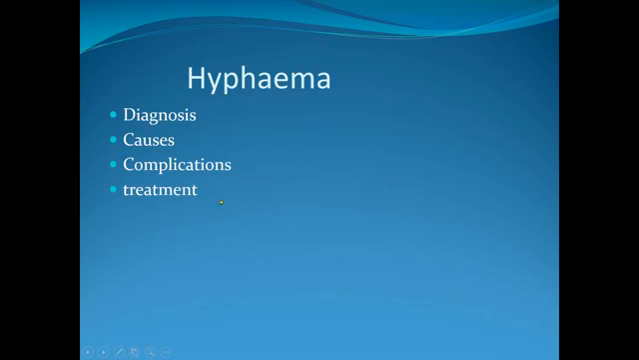Then drops: mydriatics, anti-glaucoma, and steroid. First eye pad bandage for rest of the eye, then anti-glaucoma drugs to control the intraocular pressure, and mydriatics, either atropine or homatropine, and then steroid. And after 2 days, 3 days, follow up the patient. If the hyphema persists, with no change in the level of hyphema, then we go for surgery. This special surgery is paracentesis. Paracentesis.